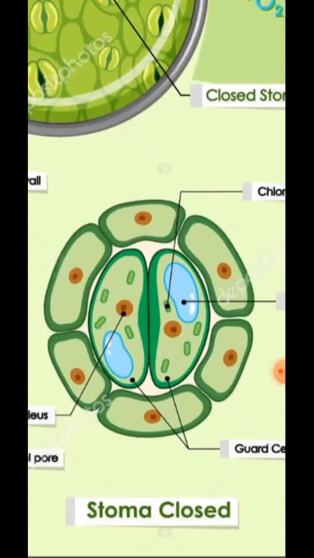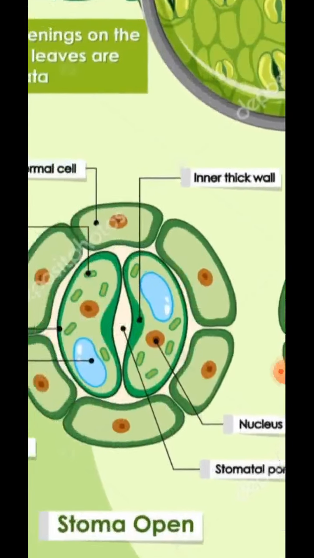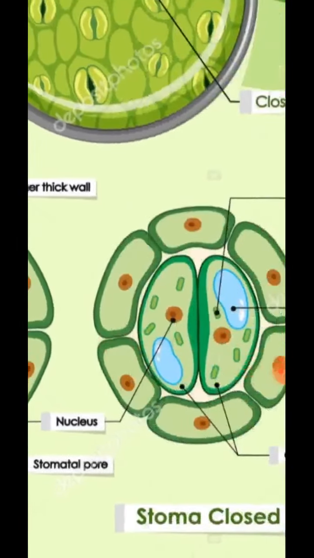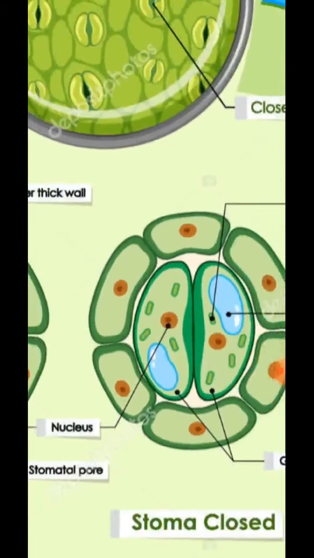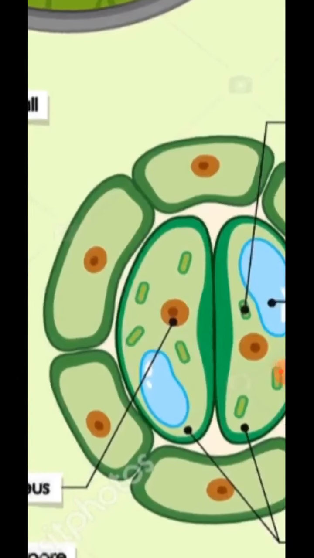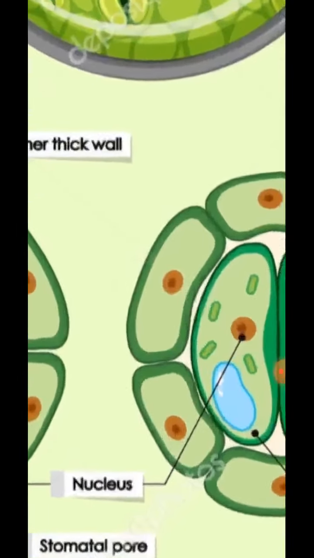At the time of photosynthesis, the stomata open by swelling of these guard cells. During photosynthesis, these stomata get open. Why? Because of the swelling. Swelling is done by the absorption of water from the nearby cells. So when water enters into these guard cells, they get swelled. They become turgid.